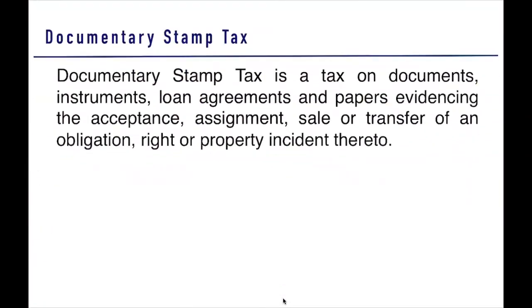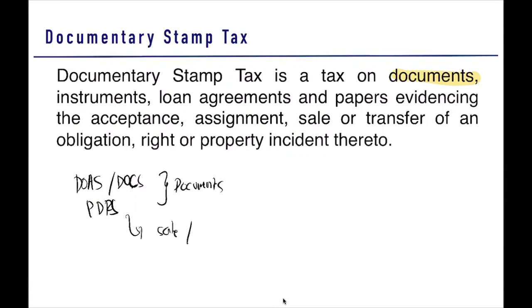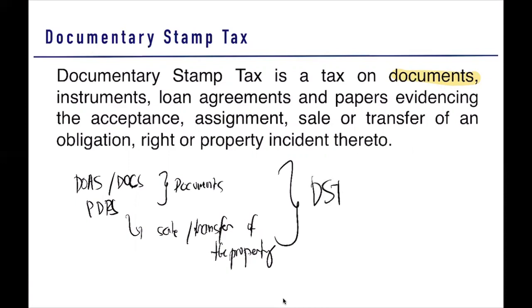We go now to the DST. So what is a DST? A DST is a tax on the document. So what is the document here? Remember, we have your deed of absolute sale or deed of conditional sale or pacto de retro sale. These are the different documents here. These documents entitle for the sale or transfer of the property. Since these particular documents entitle for the sale or transfer of the property, it is now subject to DST.